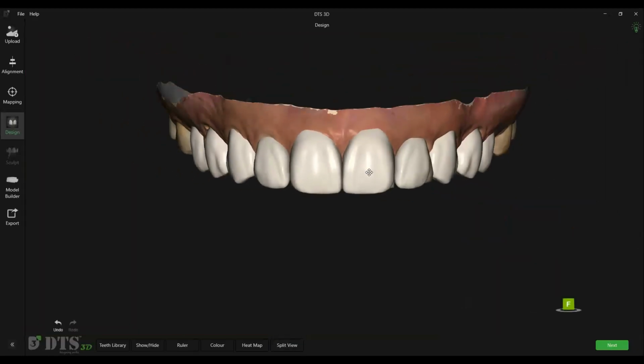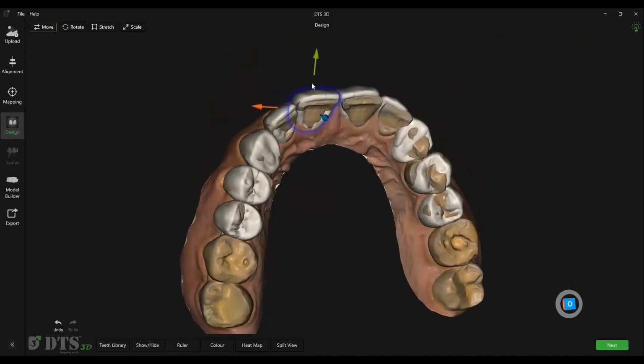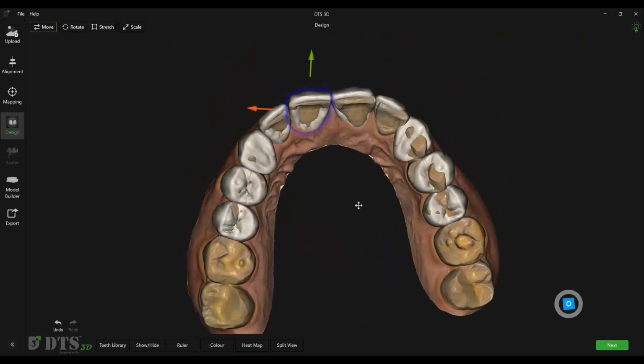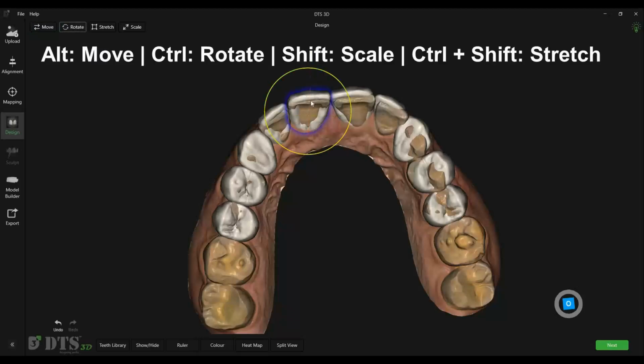You may choose to design directly in the dynamic 3D view as well. Simply left-click on a tooth shell to select it and carry out the necessary adjustments. Use the shortcut keys to quickly toggle between the Move, Rotate, Stretch, and Scale tools.